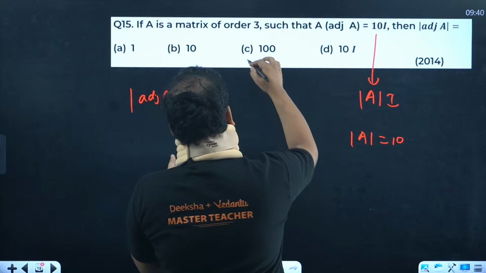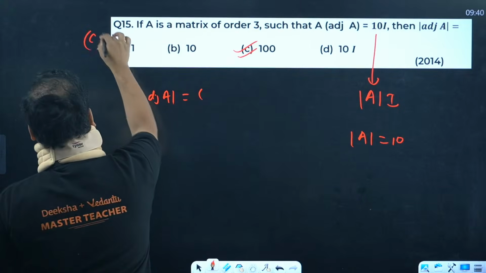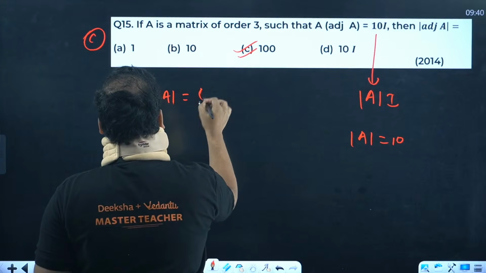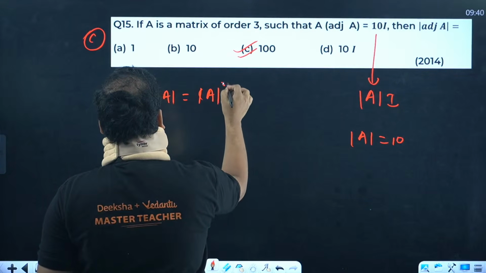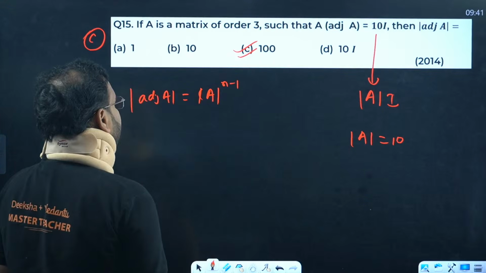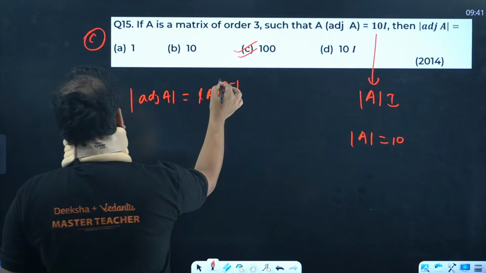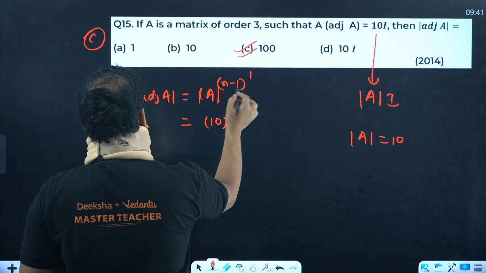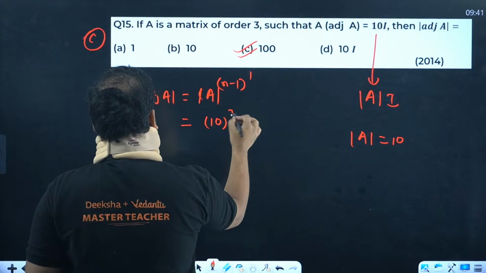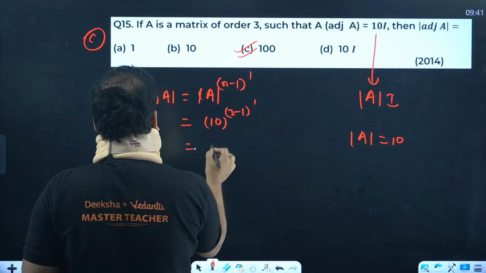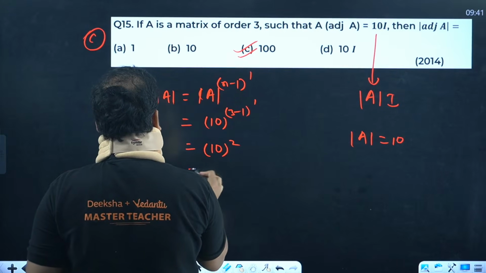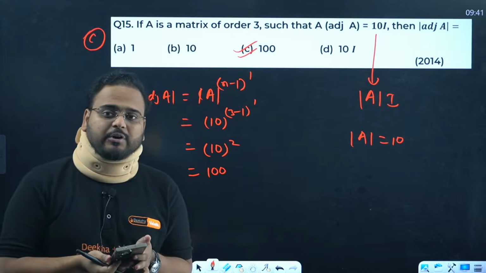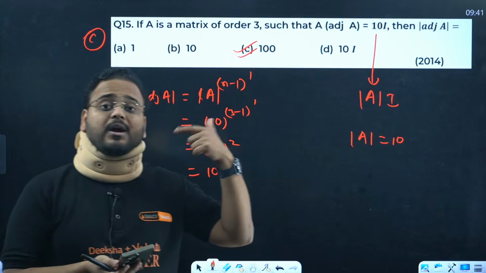Okay, C is the right answer, by the way, guys. So you're going to go with adjoint of A. This value comes as determinant of A power n minus 1, right? And since you have only one adjoint, you'll have the n minus 1 power as 1 only. That's going to be 10 power, what is this value? 3 minus 1 power 1. 10 power 2. Option C is correct.